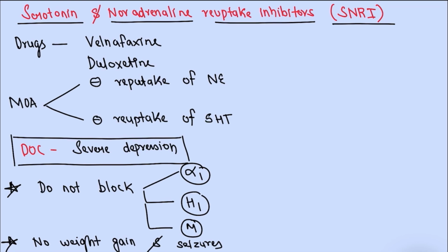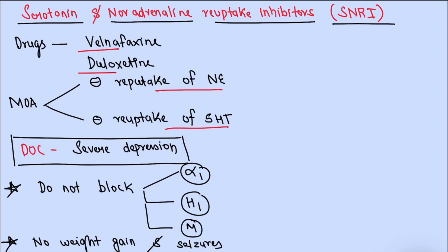After completing tricyclic antidepressants, we are going to start with SNRI. SNRI denotes serotonin and noradrenaline reuptake inhibitors. The drugs in this class are venlafaxine and duloxetine. The mechanism of action is it inhibits the reuptake of norepinephrine as well as the reuptake of 5-HT serotonin.